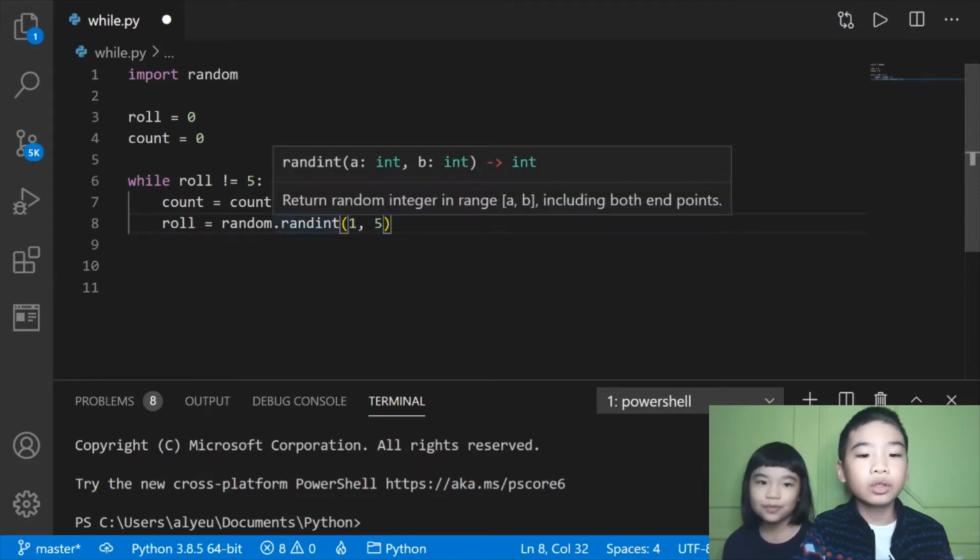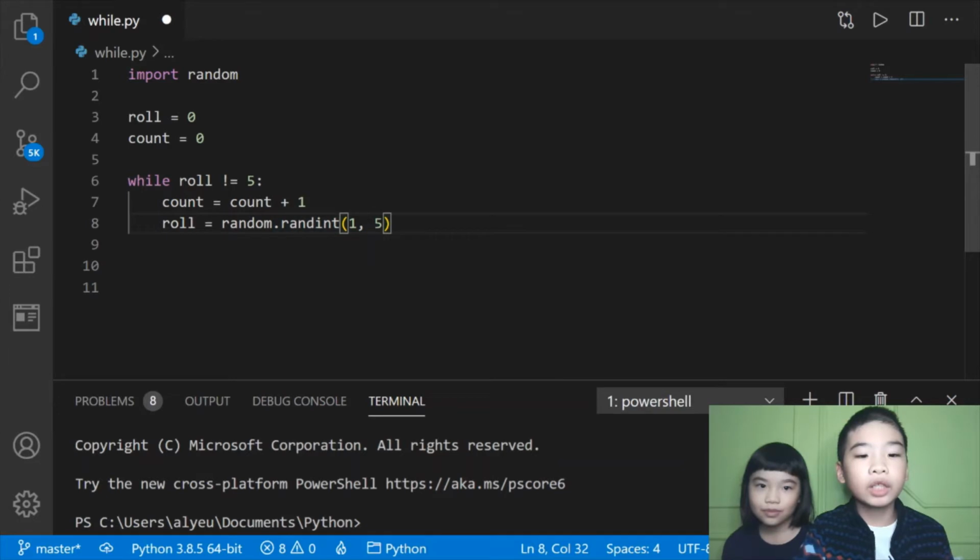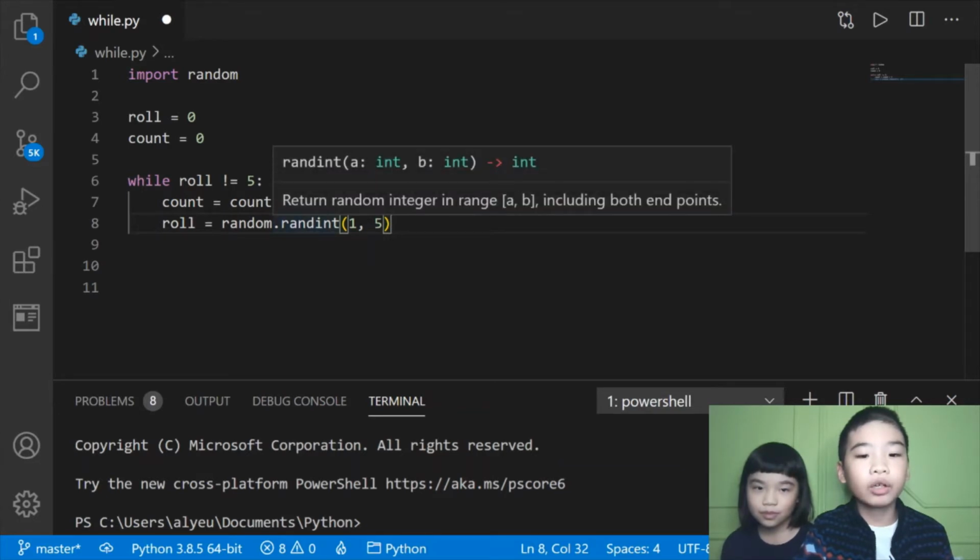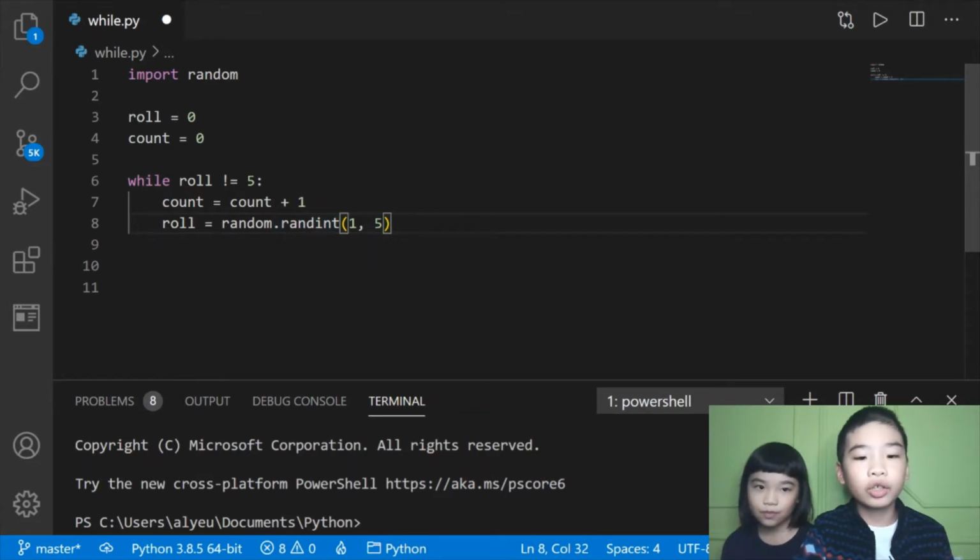So randint is a function inside random, and it will pick a number, an integer, from 1 to 5. Then we're going to do print roll. So it'll print the number rolled. So like you'll have a number from 1 to 5.